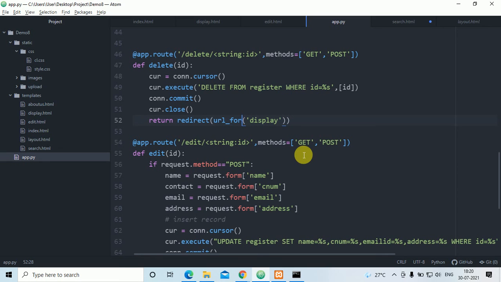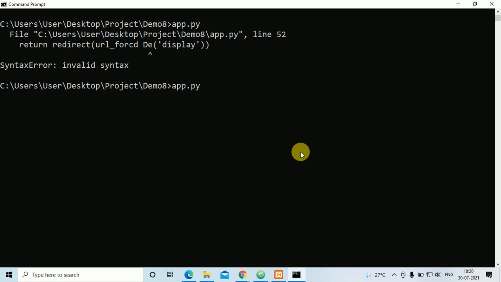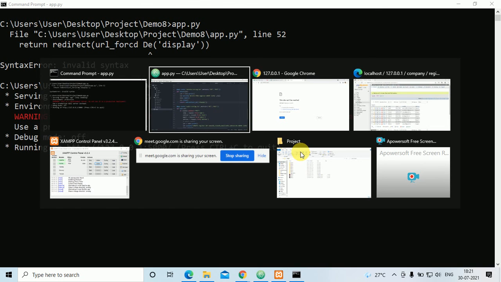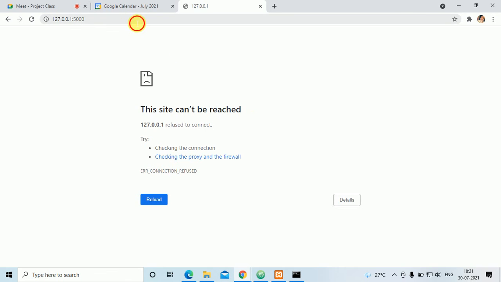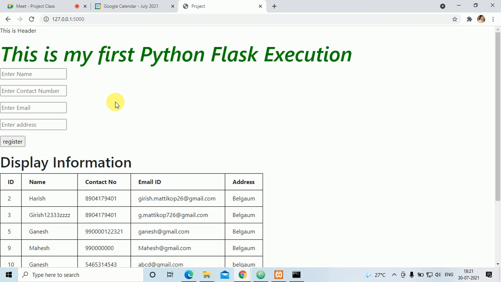So I'll save it. I'll go here once again and execute it. It's taking too much time. See here, URL has been created. I'll go here, I'll execute. At least now it has to come.